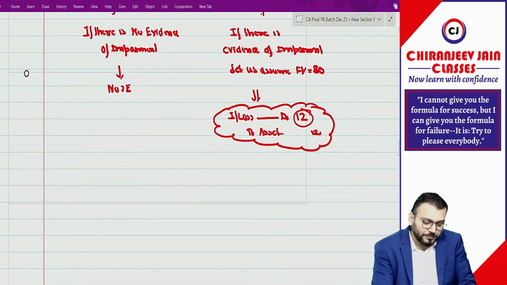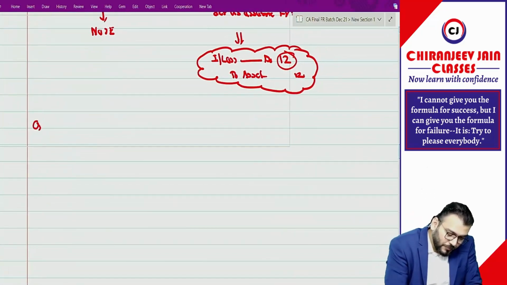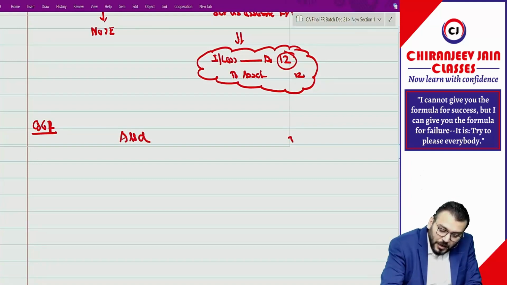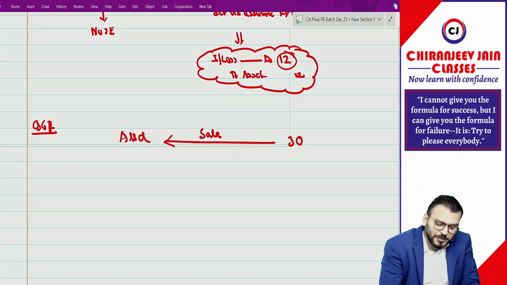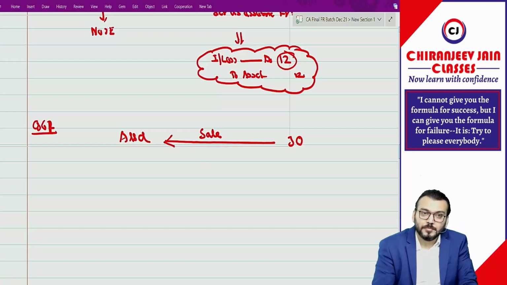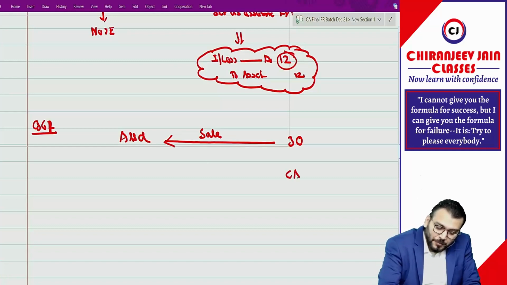So now we are doing question number 61. A Limited and the joint operation. Now there is a sale like this, meaning A Limited has purchased. What is the carrying amount? 100. What is the sale price? 80, and loss 20.